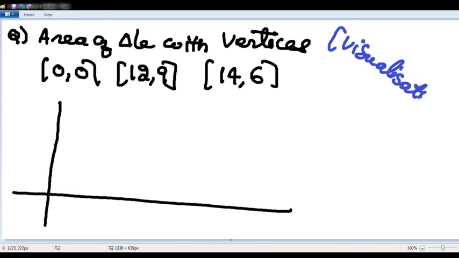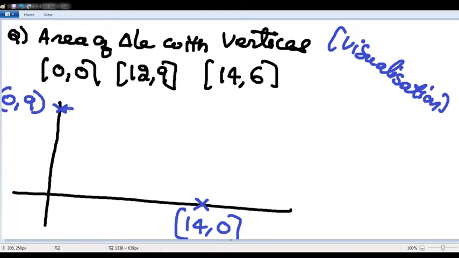See here, sir. Step number 1. What is the maximum x value? 14. So take (14, 0). What is the maximum y value? 9. So this will become (0, 9).